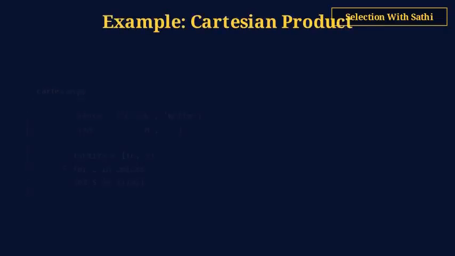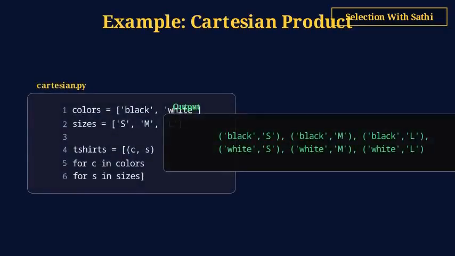Let's build a Cartesian product with a listcomp. Given colors black and white and sizes S, M, L, we write t-shirts equals bracket tuple c, s for c in colors for s in sizes. This produces 6 tuples, every color size combination. The order follows the for clauses, just like nested for loops.